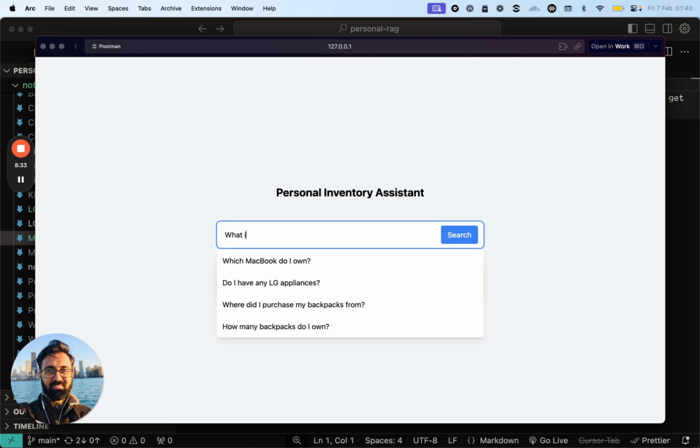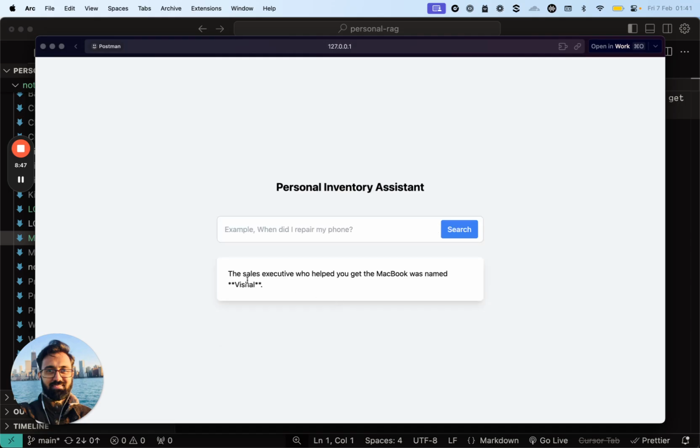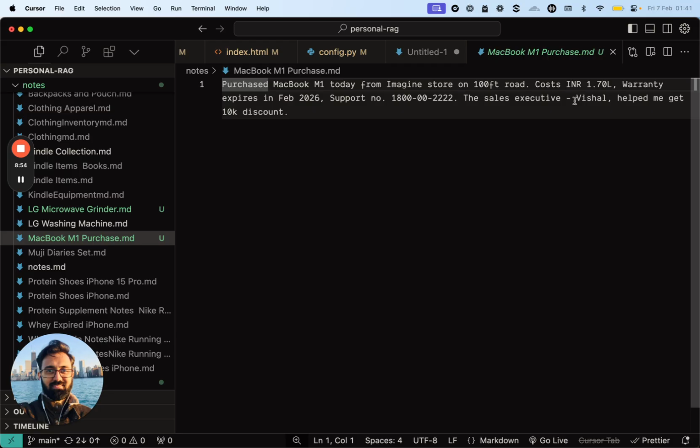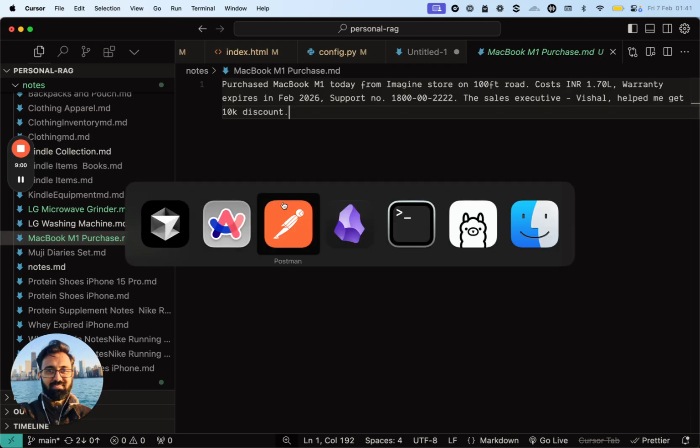So now we can say, what is the name of the sales executive who sold me the MacBook? Let's see if it answers that question. Yeah, perfect. So the sales executive who helped you get the MacBook was Vishal, and that's what is actually mentioned here, right? So yeah, this is how I tinkered with this particular endpoint.